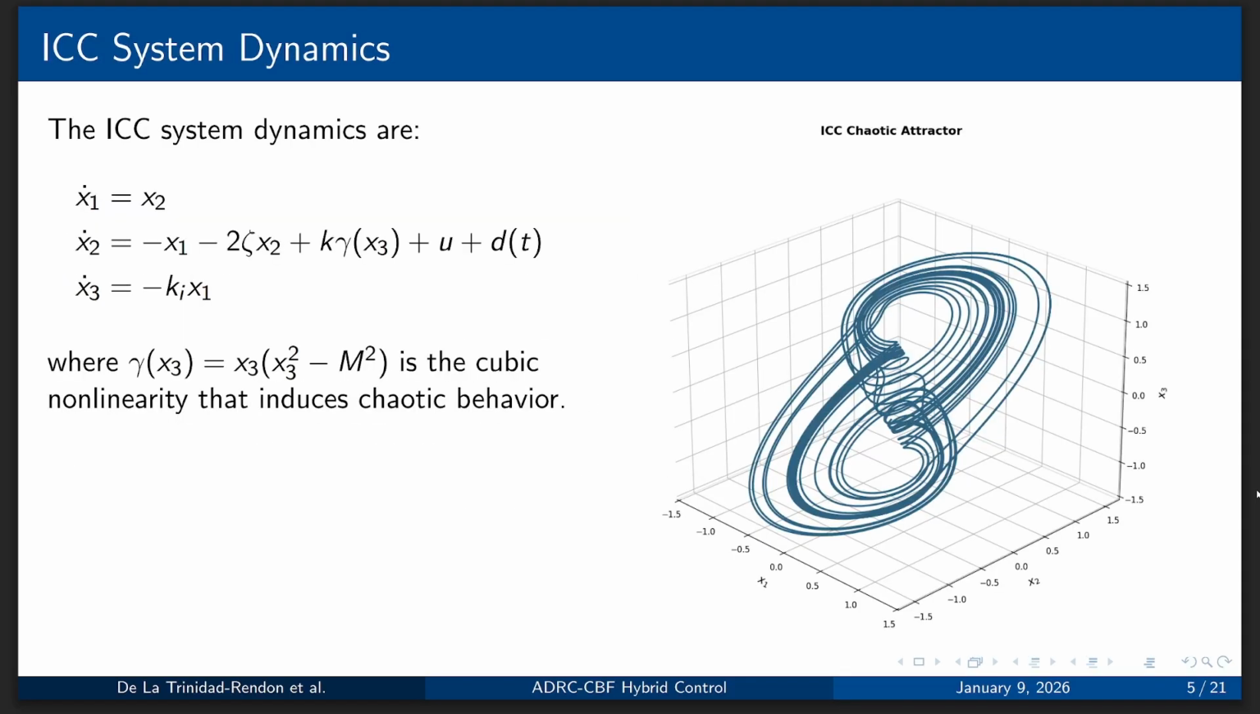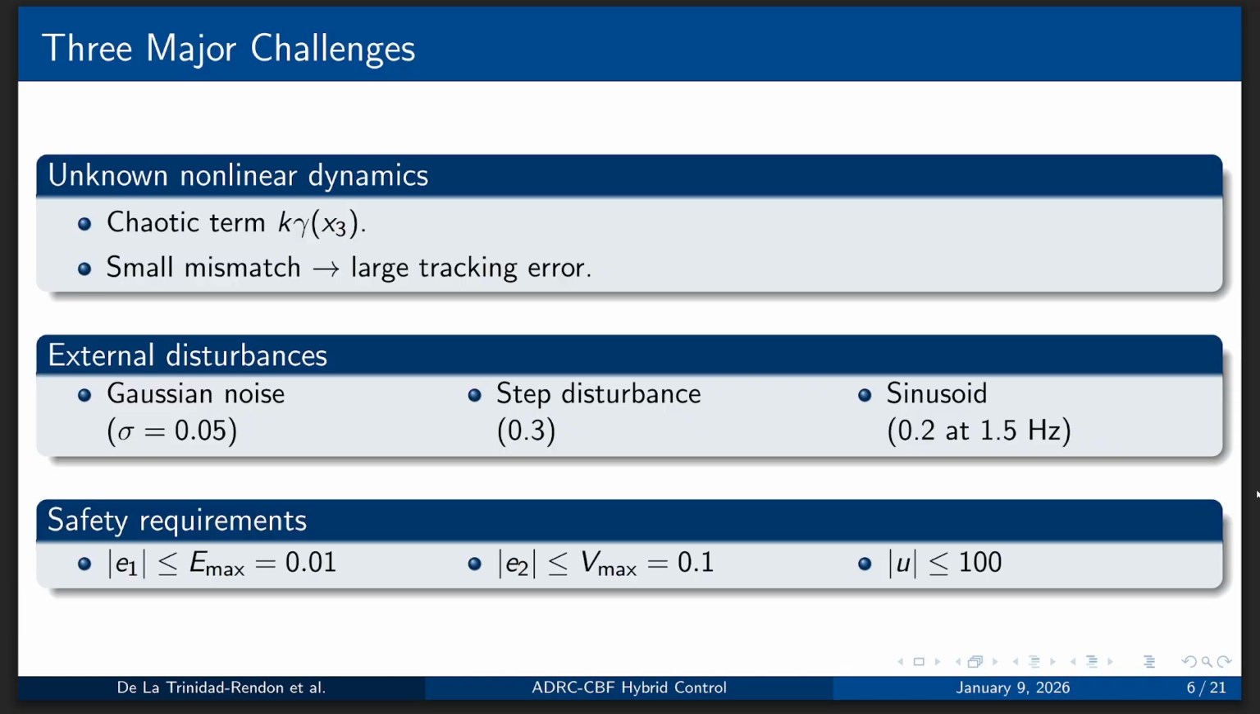What are our ICC system dynamics? The dynamics are given by the equations on screen, where we have the cubic nonlinearity that induces chaotic behavior. On the right, we have the chaotic attractor in a 3D plot. We have three major challenges.